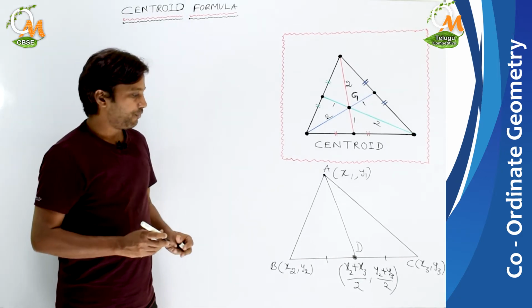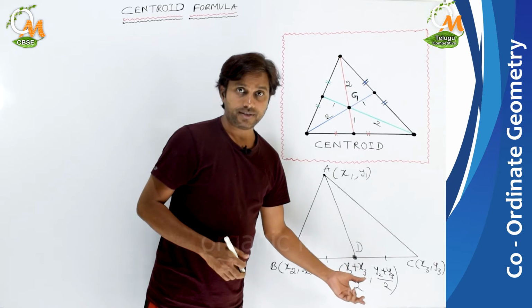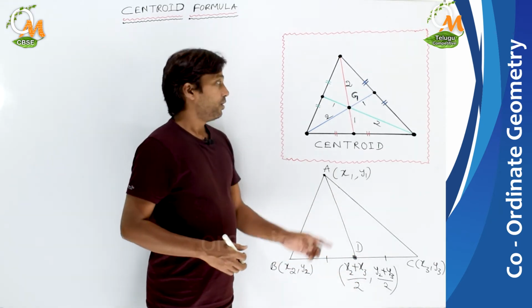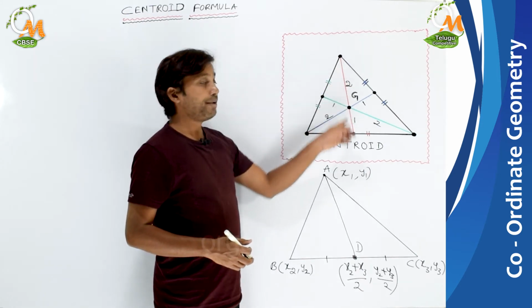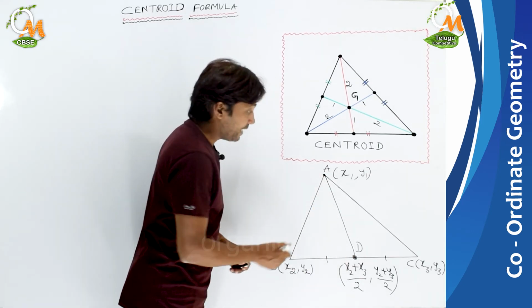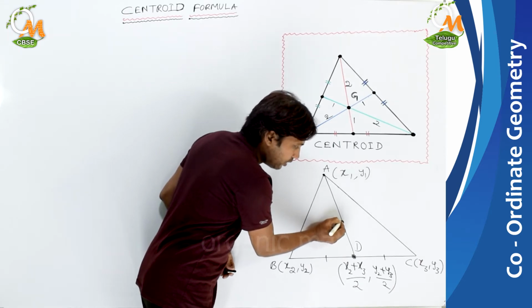Now we found the midpoint according to the formula of midpoint. Now we said that the centroid will be on every median. So it will be on this median AD. The centroid of this triangle will be located somewhere on the median.